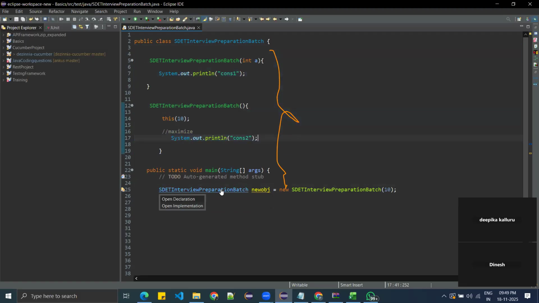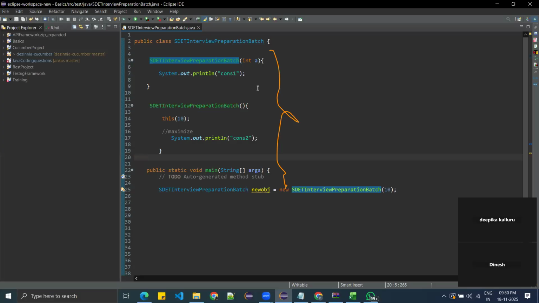Here you are creating an object, so the constructor is called. You are calling the constructor which expects one parameter, so go to that constructor. What is there? It will print cons 1 only. It is not going to the other one because it is not calling that constructor.